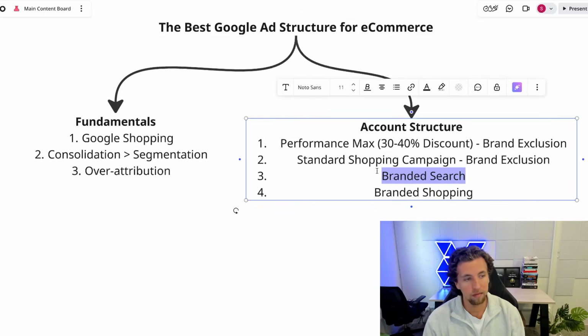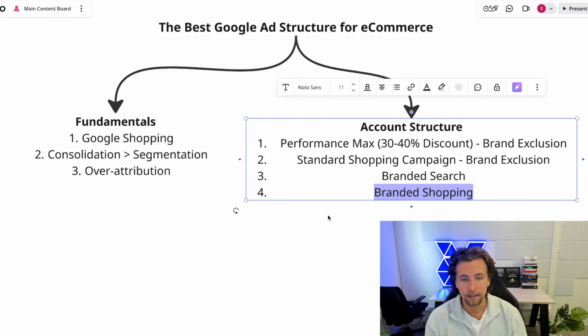The reason being is that most people have no one bidding on their branded key term. And this is the case whether you're a 7-figure brand or whether you're a 9-figure brand. Almost every single 9-figure brand that I have audited, there has been no one bidding on their branded key term. Same thing applies for multiple $50, $60 million brands that we either work with or have audited. No one bids on their brand. And yet, because they're so big, they have 100,000 searches a month, 200,000 searches a month for their brand, and they're going and spending $30, $40, $50,000 defending it off nowhere. There's no point. You may as well just cut it.